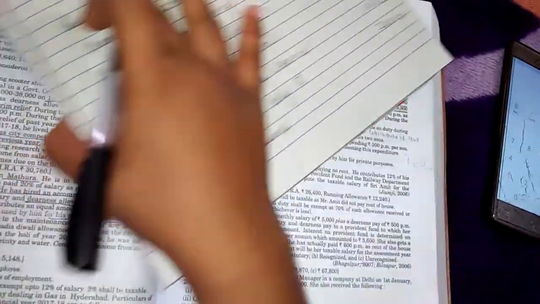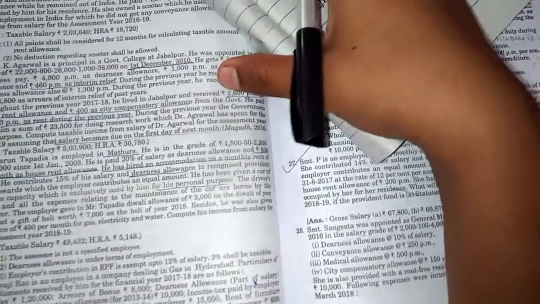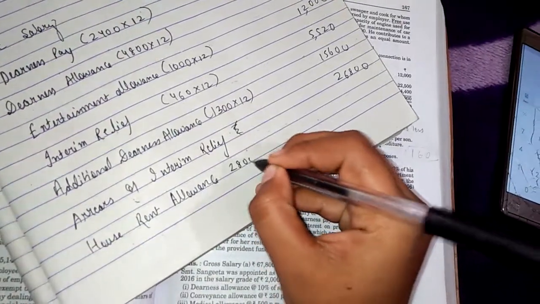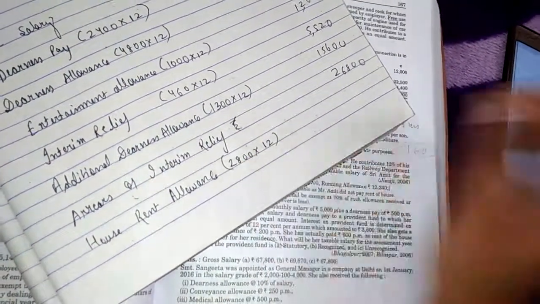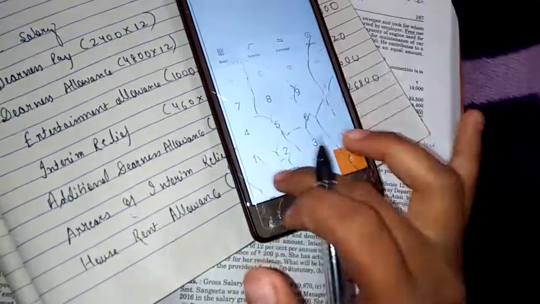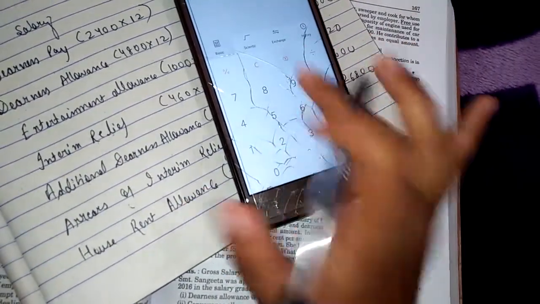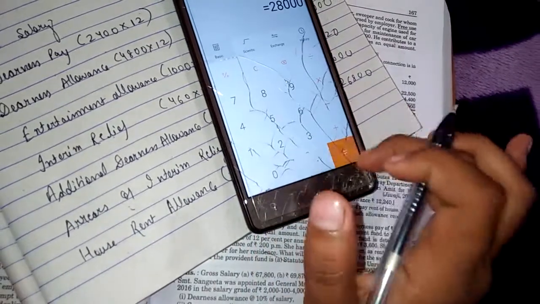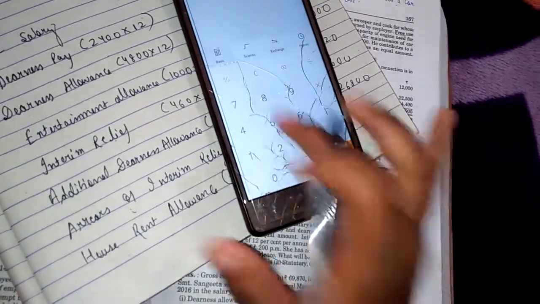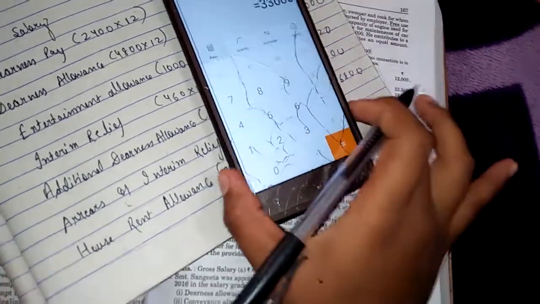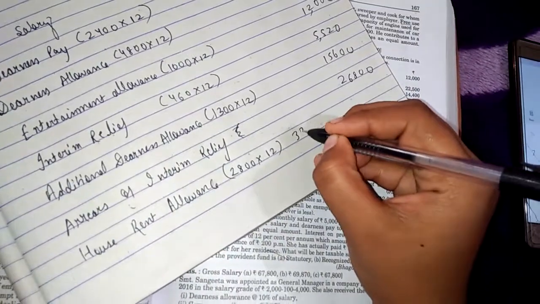What amount he is getting? He is getting 2,800 per month, 33,600.